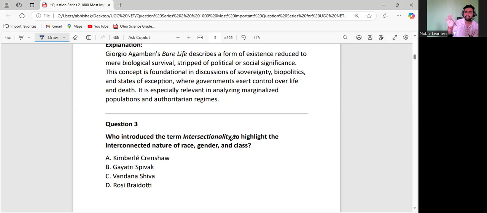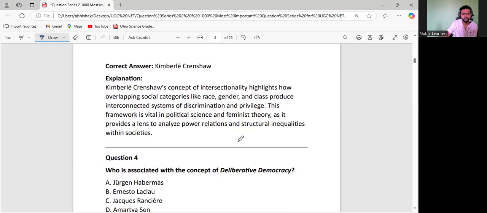So all women are suppressed, no doubt about that. But if you talk about the suppression of the lower caste women, that is more as compared to the higher caste women. That is intersectionality. This concept was given by Crenshaw. I told you in the last lecture too. This is a very important concept. Now let us go to the next one.